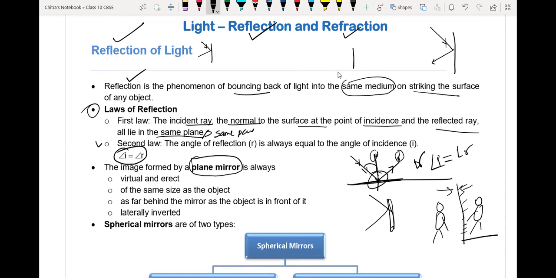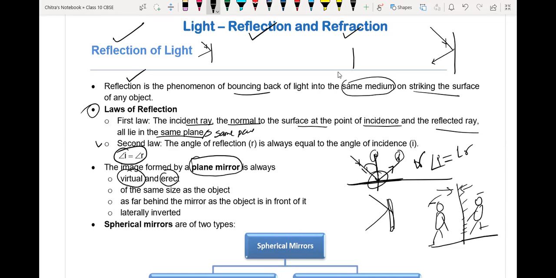Since it forms behind the mirror, you cannot project that image on a screen. That's why it is virtual. And if the image is upside up and downside down like the object, then it is called an erect image.